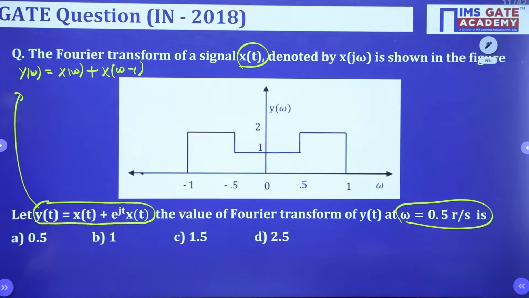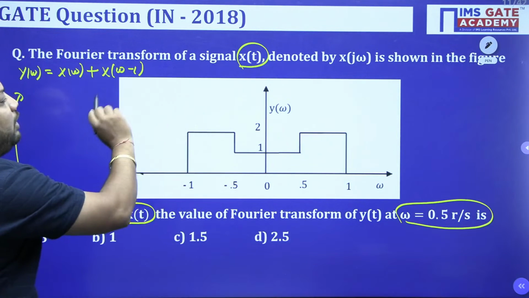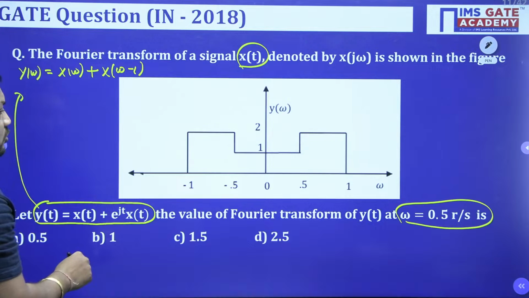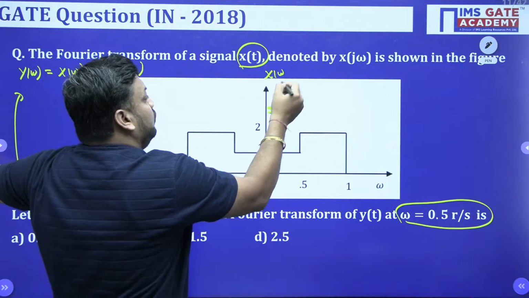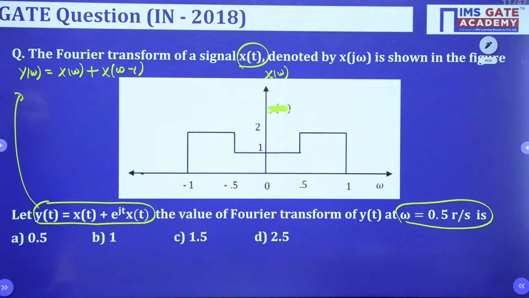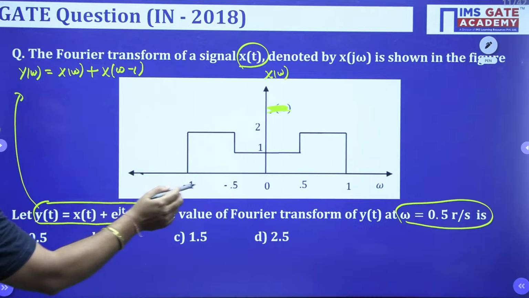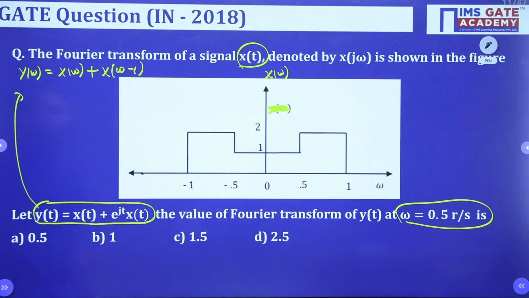Now you should tell me, if X(omega) is this value, now what is X of omega minus 1? This is the curve given to you, X(omega), not Y(omega). So in X(omega), what is the value at omega equal to 0.5? The examiner is asking at 0.5. You just need to tell me, if you shift this signal, X(omega) is already there. Now if you shift this signal by one distance, then what will you get?